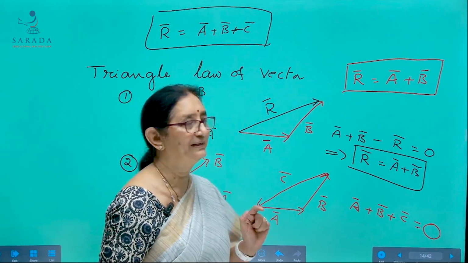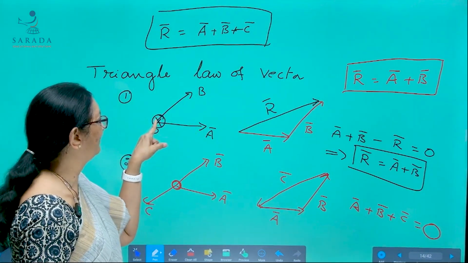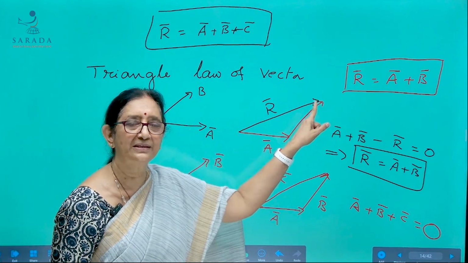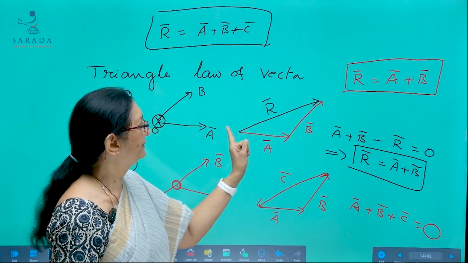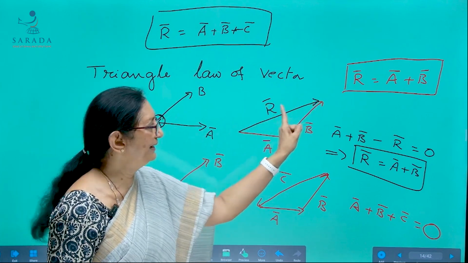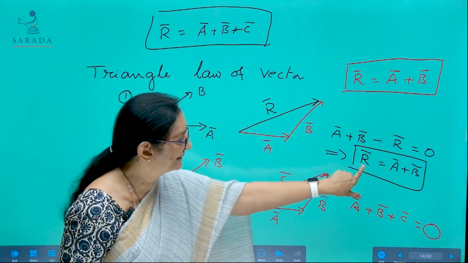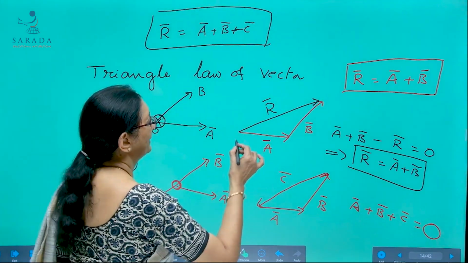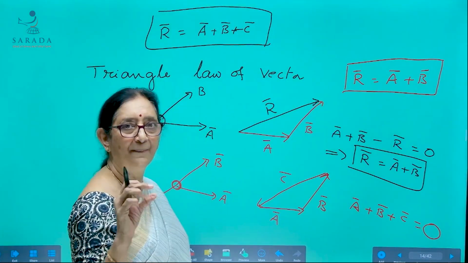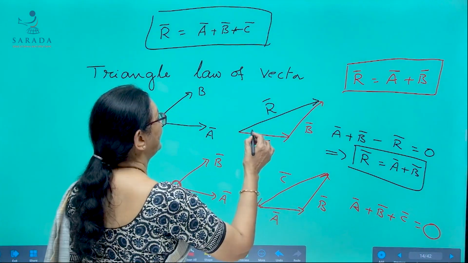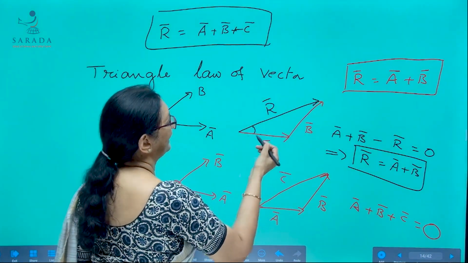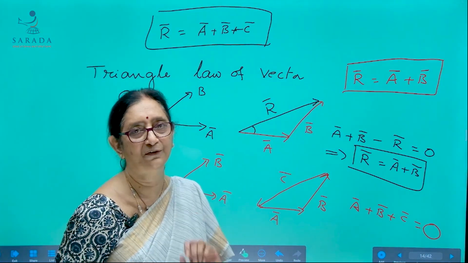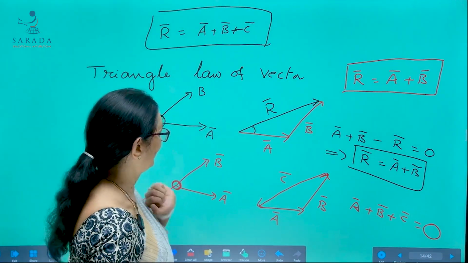So I am repeating that. When two vectors simultaneously acting on a point are represented by the adjacent sides of a triangle, then its closing side taken in the reverse order represents their resultant both in magnitude and direction. That means the length of this side represents the magnitude of their resultant, and the direction is the angle made by it with A bar, or the arrowhead indicates the direction of the resultant. So that is statement 1.